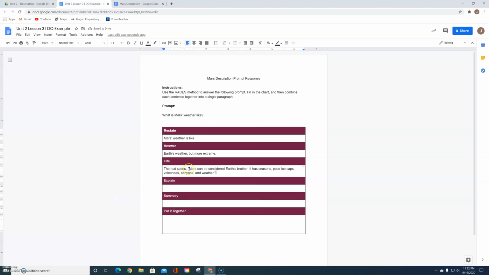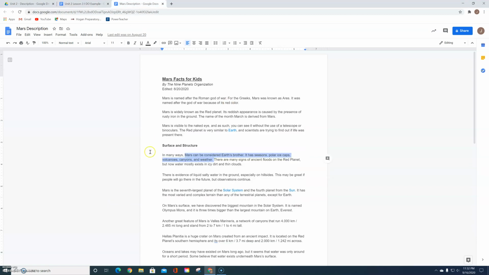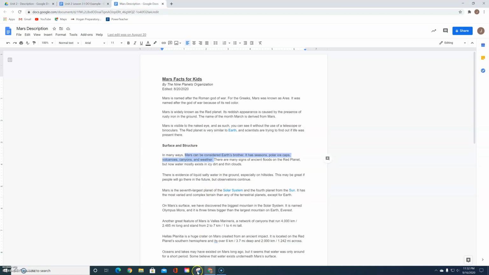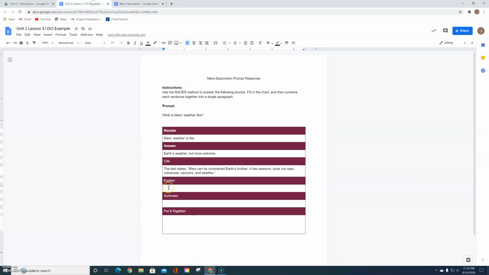You always want to put quotation marks on the beginning and end of whatever information you're copying directly from the article. That signals to people that you're quoting and you're not stealing, right? You've probably heard the word plagiarizing. By saying the text states and then using these quotation marks, that is how you signal to people, this is not my words, these are someone else's words, right?